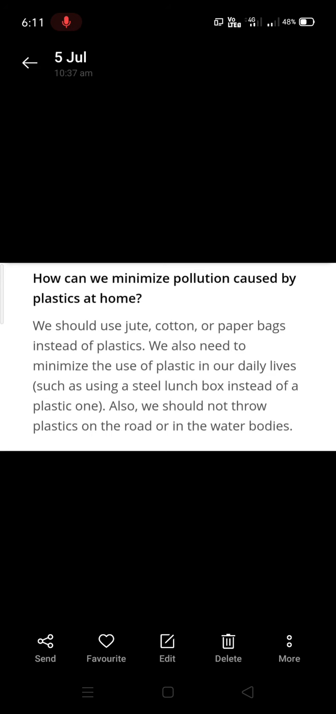Also, you should not throw plastics on the road and water bodies, right? Not only that, do not throw them in the drainage system also. If you throw also, it will get choked. Animals and all also may consume them and their respiratory system will be choked and they may die. So maximum you should try to minimize the pollution, right?